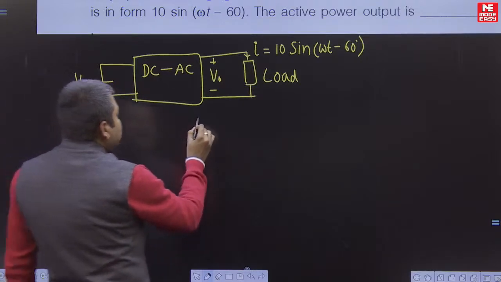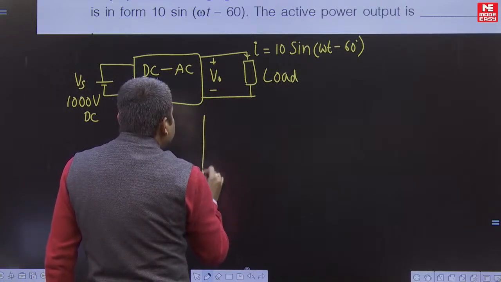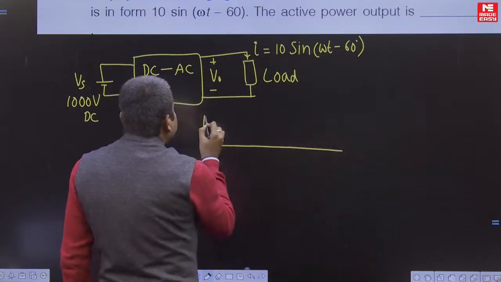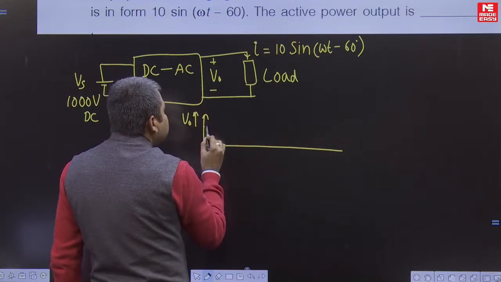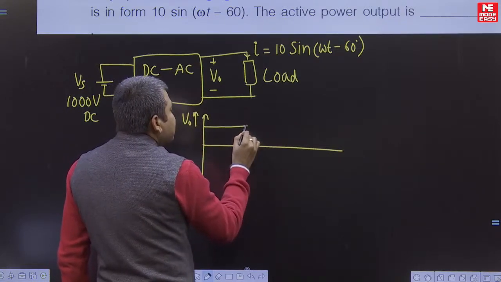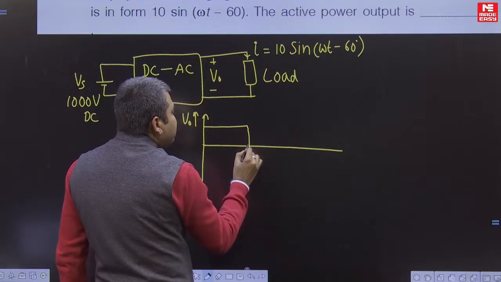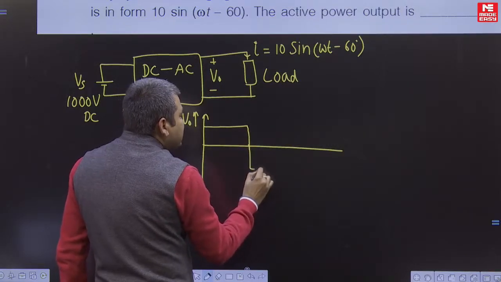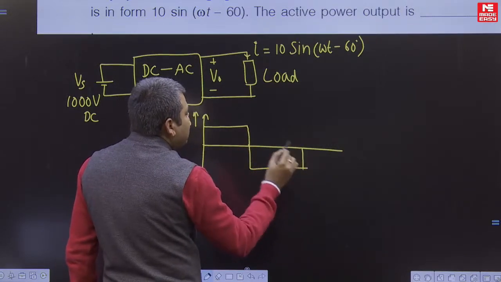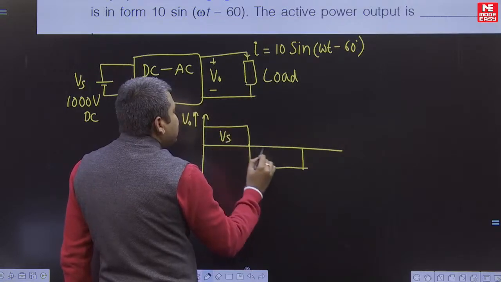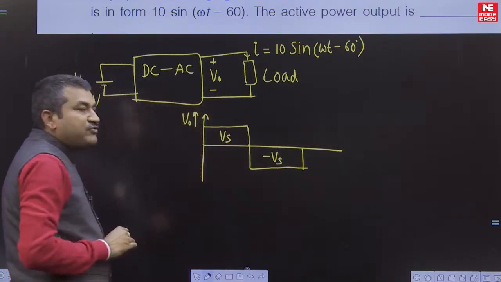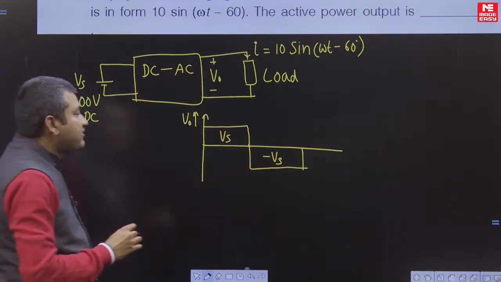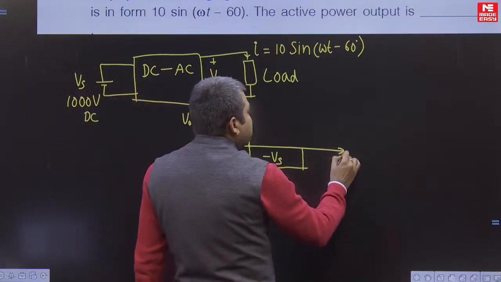So at the output side, this output voltage is a square wave. That is the meaning of 50% duty ratio. 50% duty ratio means these diagonal switches will conduct for half cycle and the remaining diagonal switches will conduct for the other half cycle. So this is Vs and this is minus Vs. So when we give 50% duty ratio, we get a square wave at the output of the inverter. That is the basic concept.